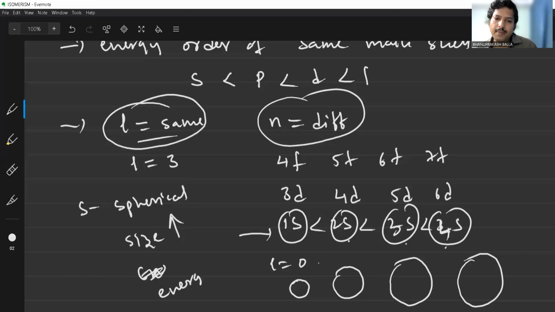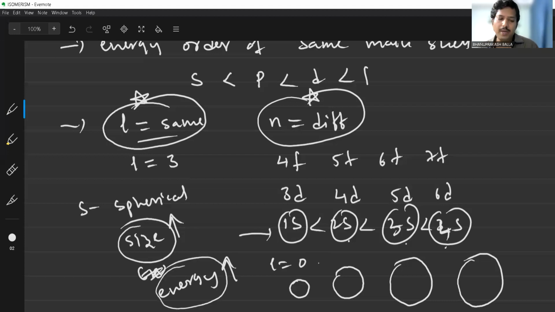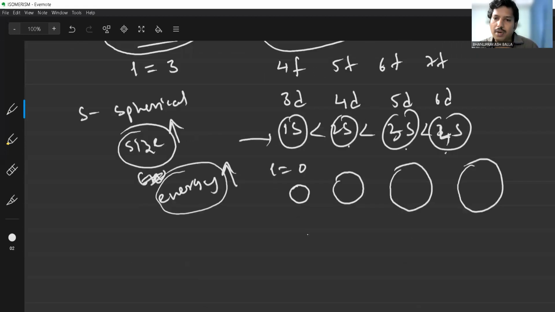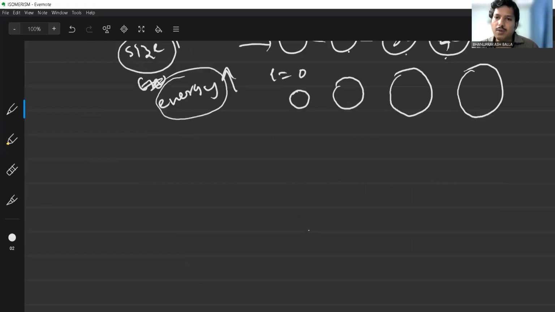At the same time, the energy of the particular subshell also increases. So what is the condition? L values are the same, n values are different. With the same L value and different n value, the size of the particular subshell increases, and the energy of the particular subshell also increases.